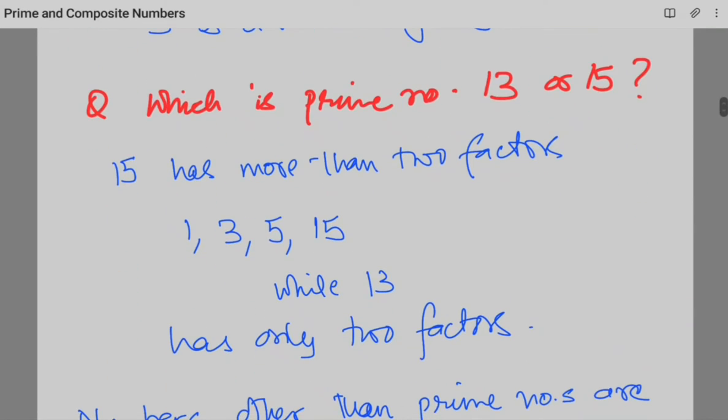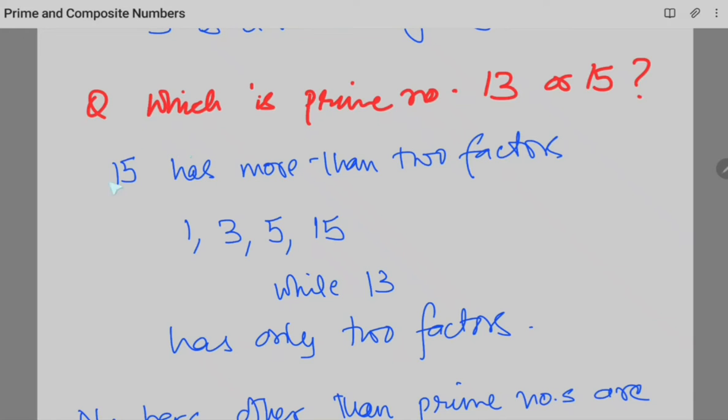Here we solve a question: which is a prime number, 13 or 15? We can see that 15 has more than two factors. What are the factors? 1, 3, 5 and 15. 15 can be divided by 3, by 5, by 1 and by itself.